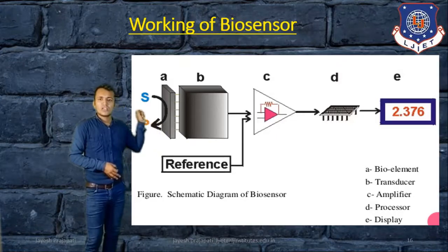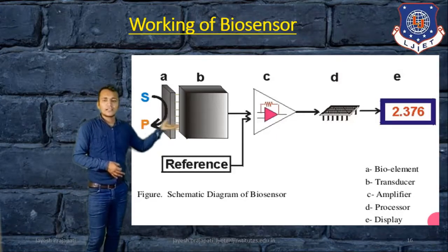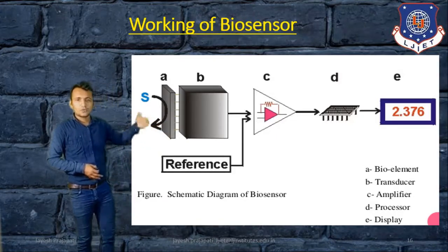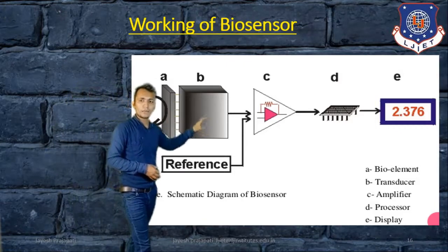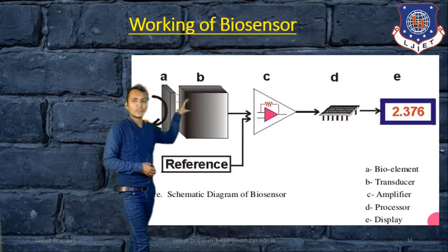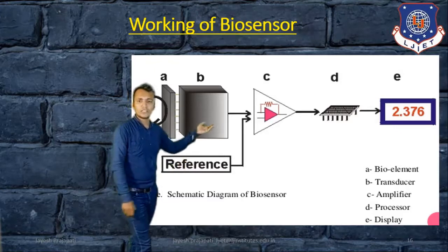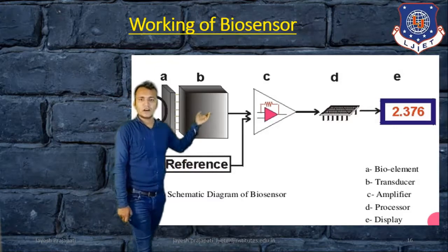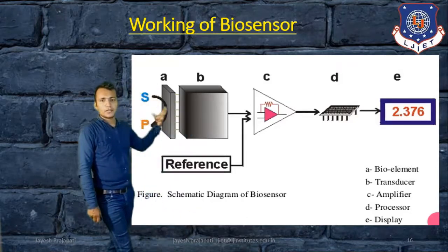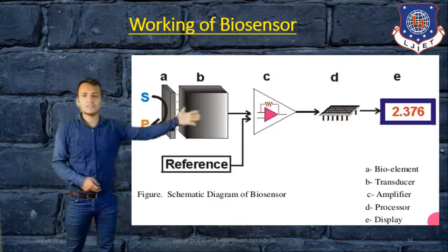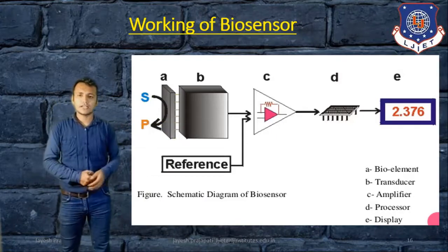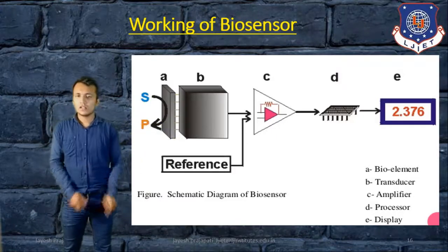Then B is a transducer that converts it into an electrical signal, and C is an amplifier, which also has a reference point. Then the amplifier output is given to D, a processor, and E is a display. That is the working process of a biosensor, explained by the figure.